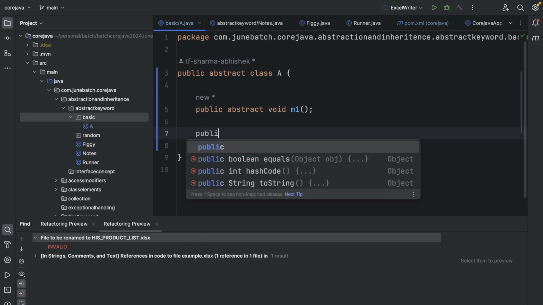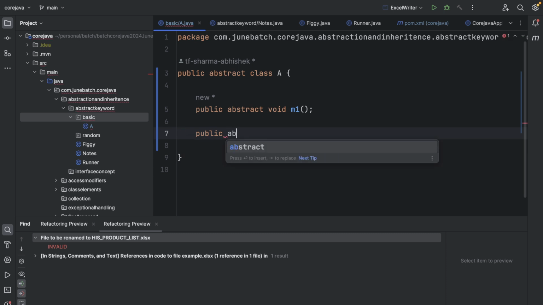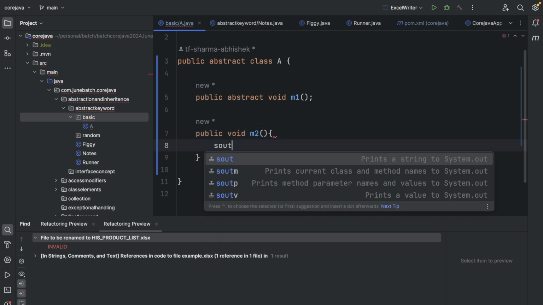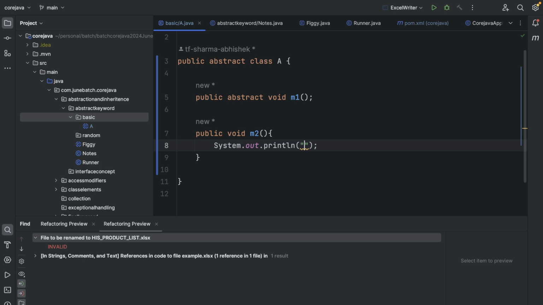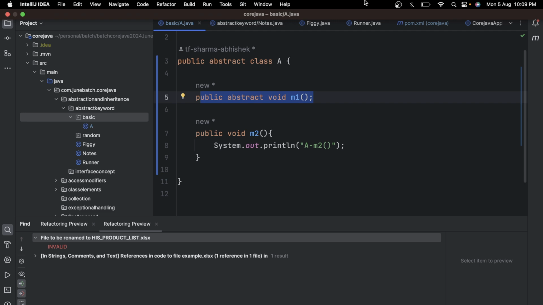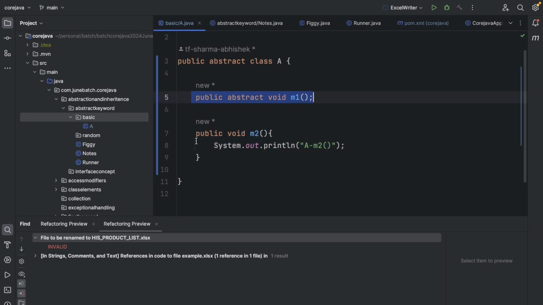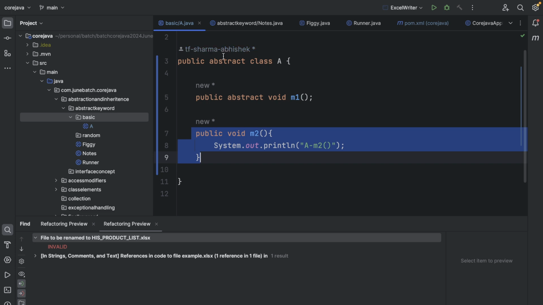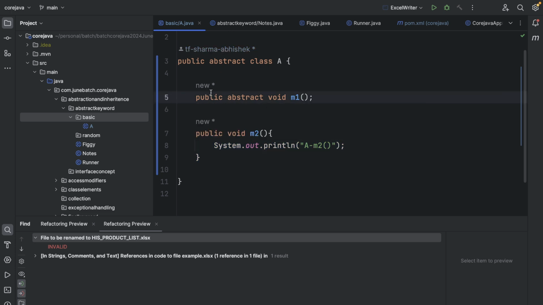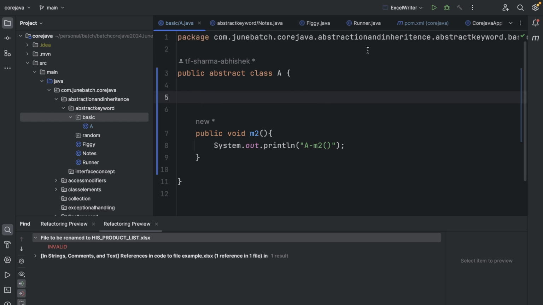And last time we saw that we can have any number of abstract methods or concrete methods in a class. Like this is the concrete method, m2. So right now I have one abstract method and one concrete method in an abstract class. But we have also seen that we don't need any abstract method in an abstract class. Without an abstract method also we can declare a class abstract.